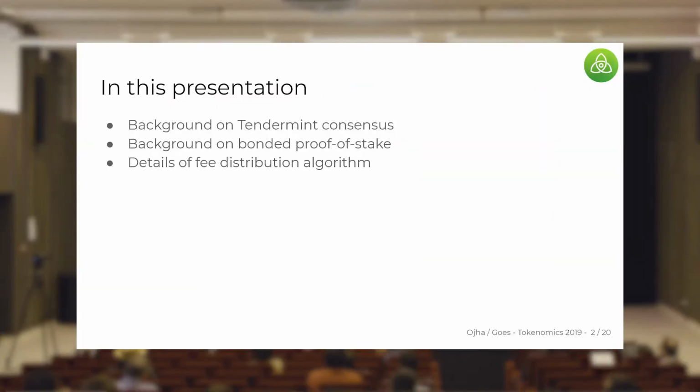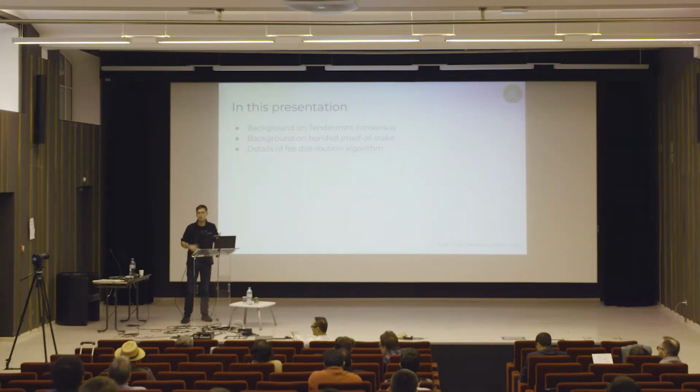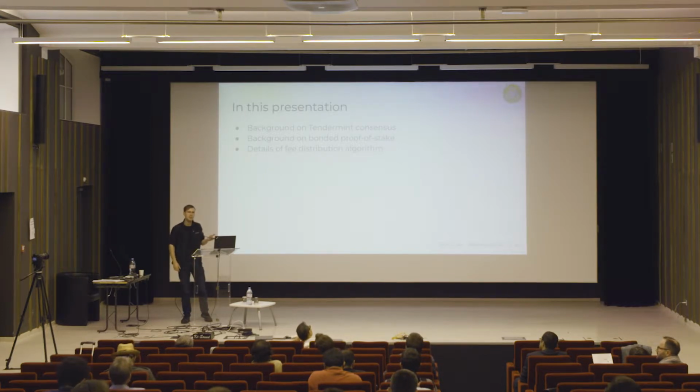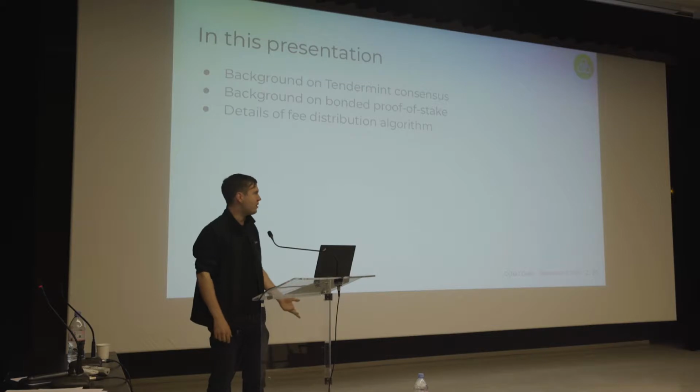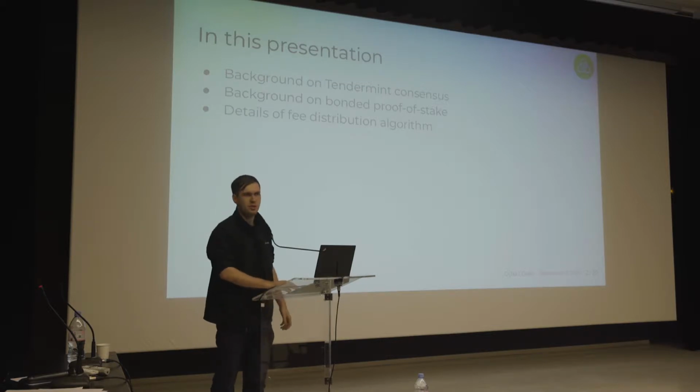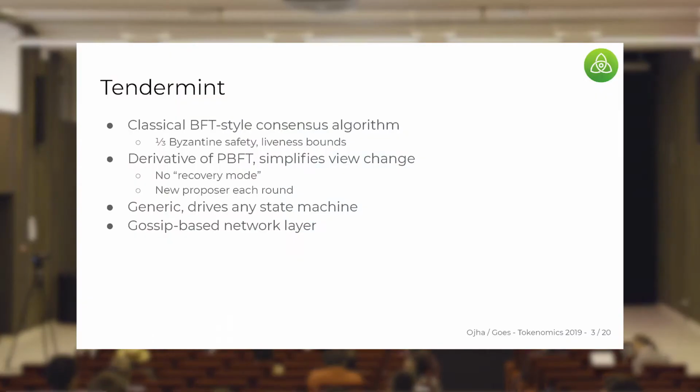So quickly, I'm going to give about the first half of the presentation as background on the problem space we're working in and the goals, the desiderata, of our fee distribution algorithm, which is much more complex than ones you'll find in Bitcoin or Ethereum because we have a different set of constraints to satisfy. I will talk about bonded proof of stake, which is the Cosmos hub, the Cosmos proof of stake state machine algorithm. And I'll talk about the fee distribution algorithm we use to distribute fees in a way which we think creates the incentives we need in our proof of stake system.